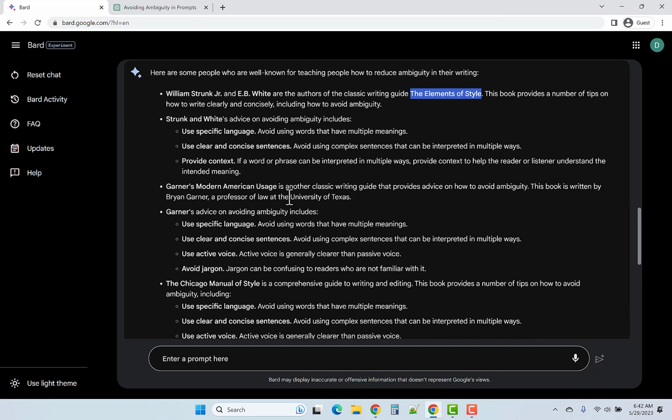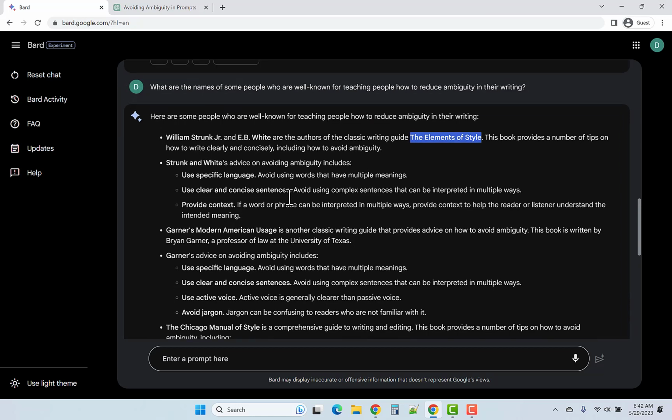And finally, I asked a question, trying to put these into practice, because really I have a hunch, as someone who has a degree in ancient Latin and Greek, that there are some ancient authors who can be very helpful in teaching us how to reduce ambiguity. So I realized that my question was perhaps overly vague, because I was hoping that Bard was going to say, well, you should look at Socrates and Aristotle.